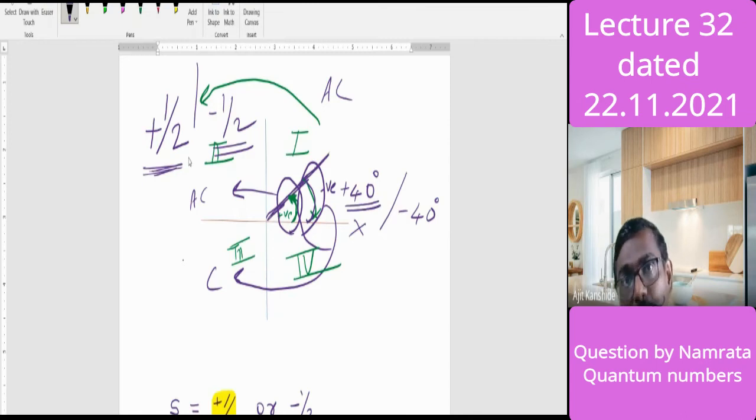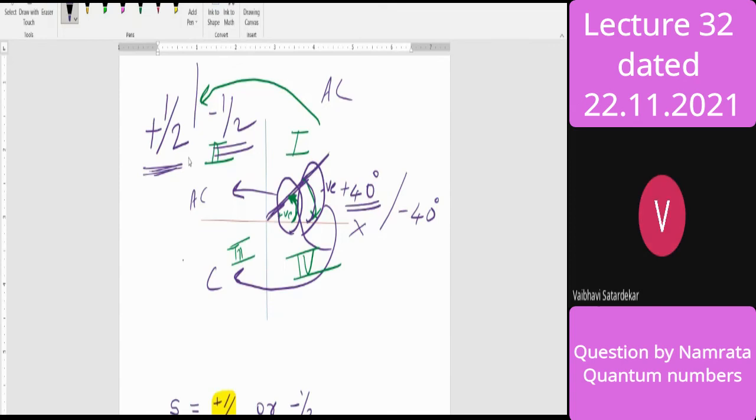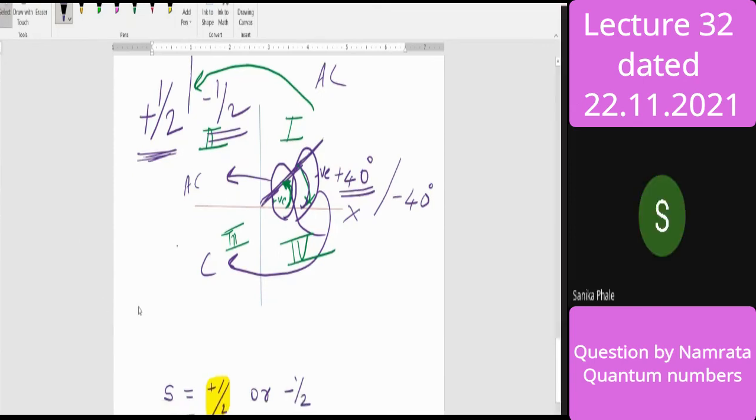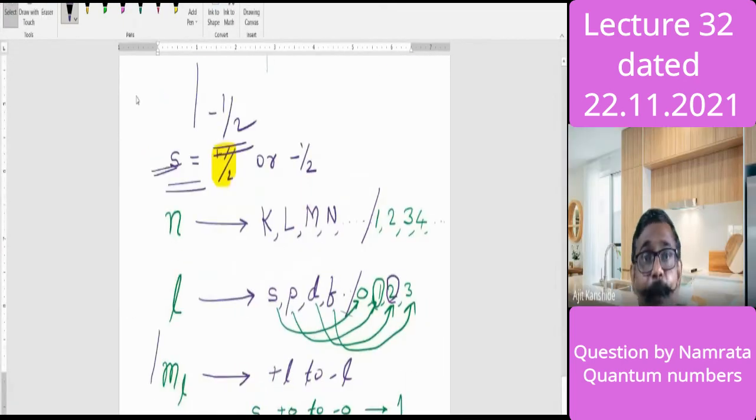Why plus half? Because mathematically, if we have to measure, then from one position there is only 50% observation, and from the other position the remaining 50% observation is to be performed. So considering that 50% means what? 0.5. That number is plus half. Did you get more knowledge or not? Yes, sir. Now, our principal quantum number.